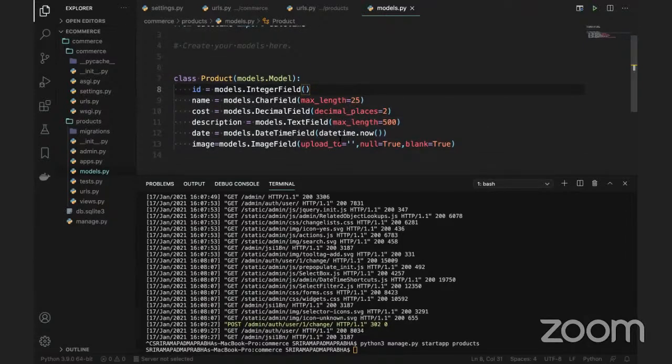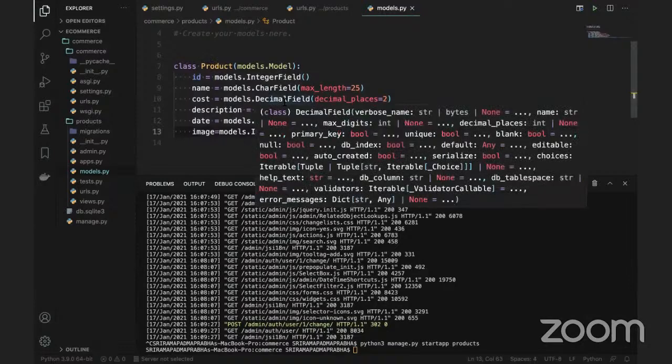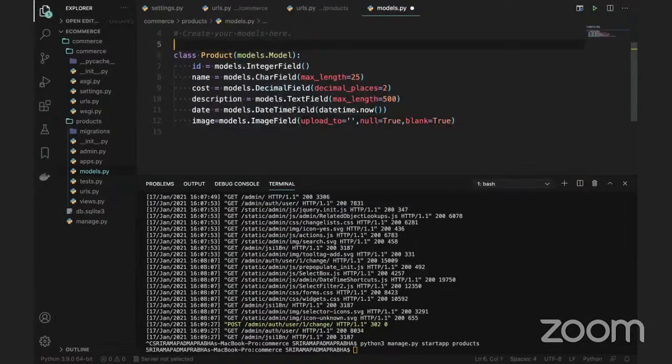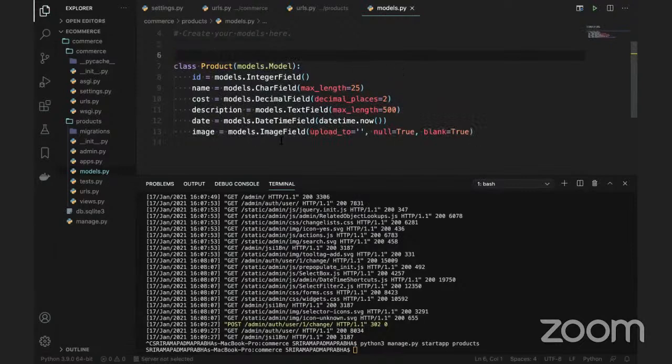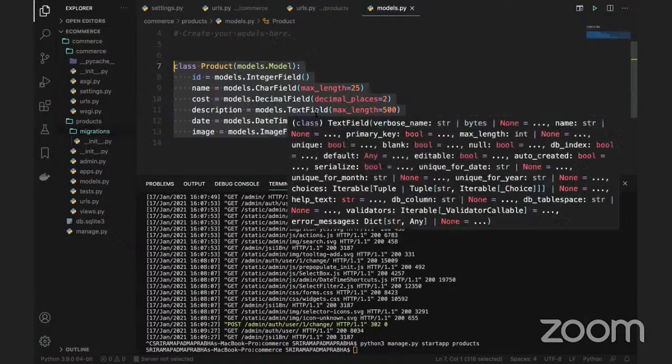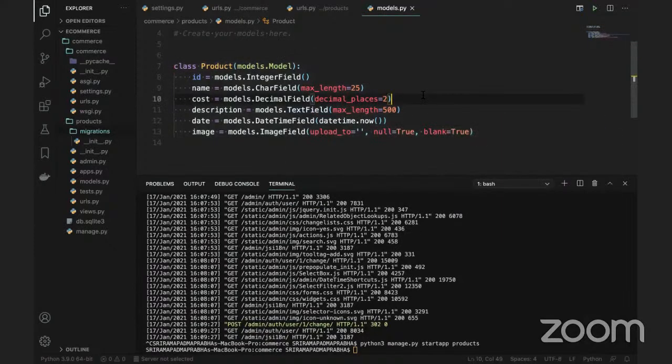So what is the purpose of Django? Very simple. Django is an ORM, object relational mapper. In a sense, you can write Python code and it will convert into the database. I'm going to show you practically how it will create a table. You don't need to worry about SQL knowledge. If you don't know SQL, that is fine, but we can create this table. There is a migrations folder here. Creating migrations means you are creating scripts, converting the Python code into an internal SQL query.